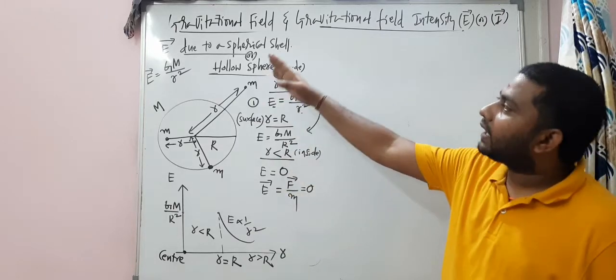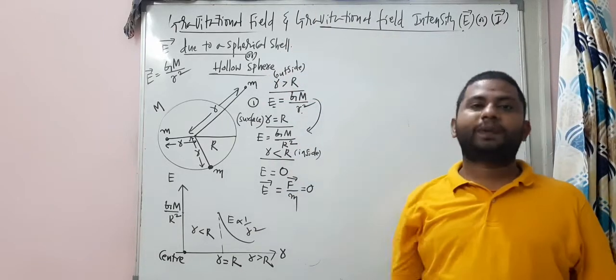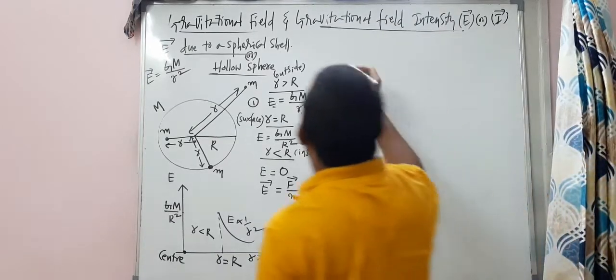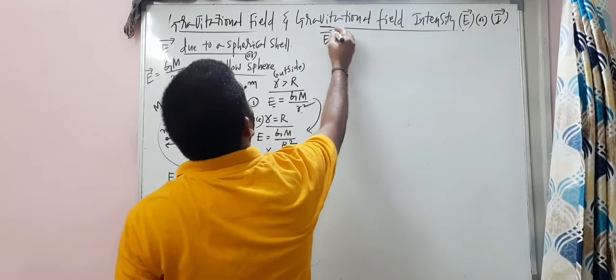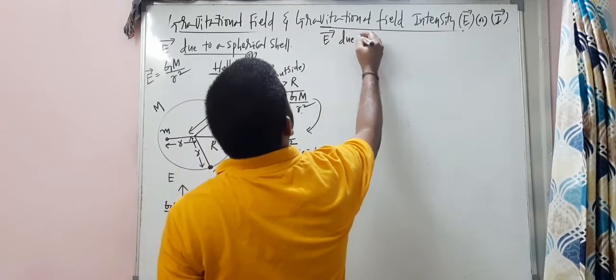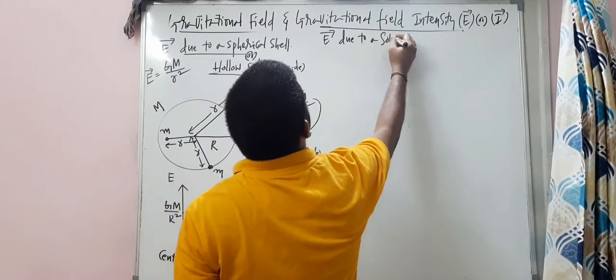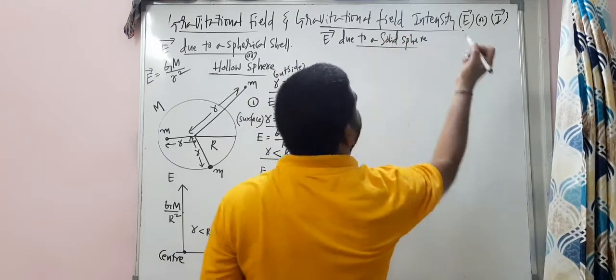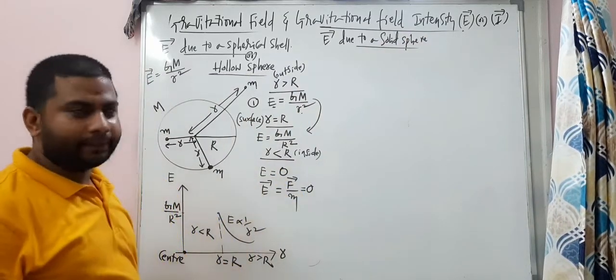Now the E bar due to a solid sphere also let us discuss, children, right? The concept remains the same.